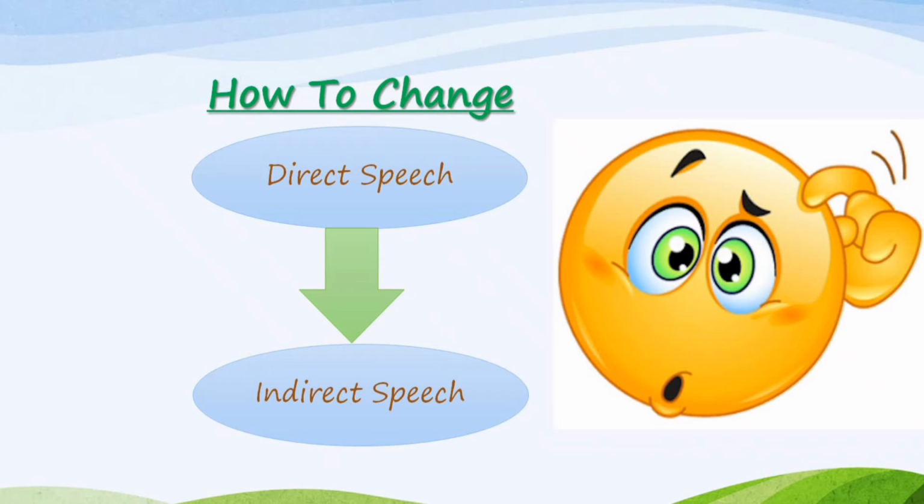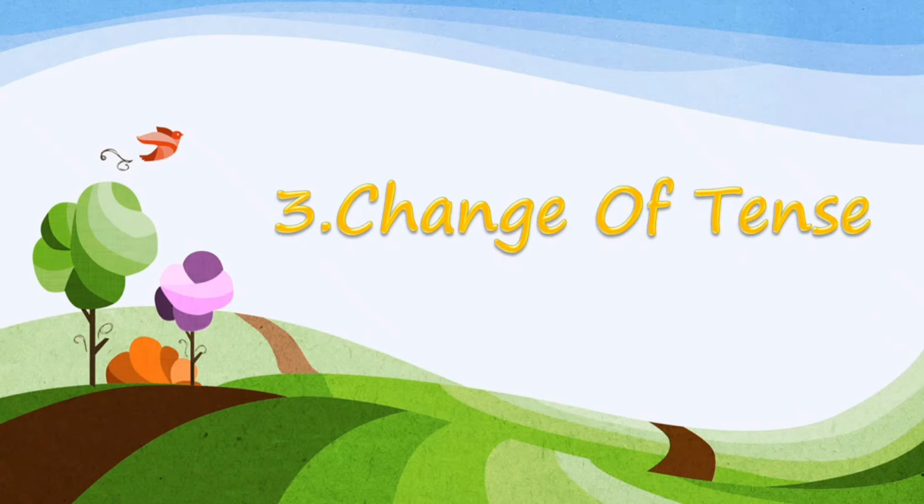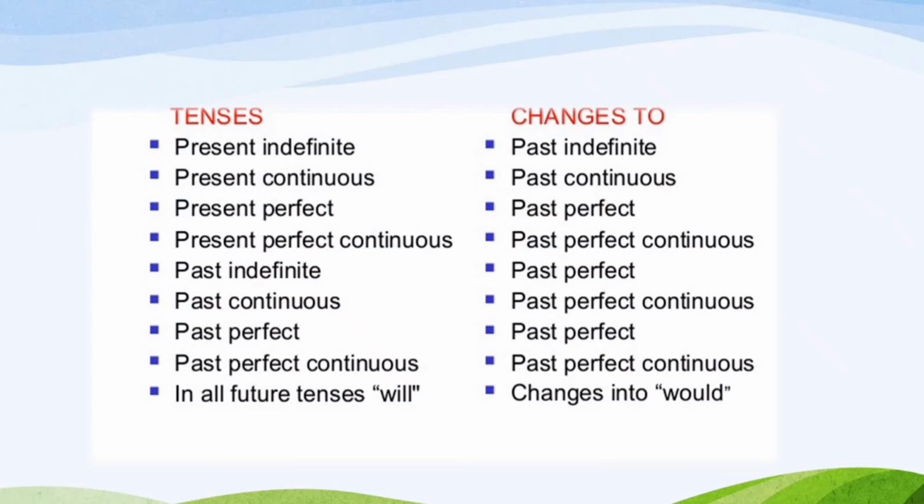Now we will learn how to change direct to indirect speech. And today we are going to learn the third rule of changing direct to indirect speech, which is the change of tense. So all of you know what is meant by tense and how many tenses there are. If you want to learn more, then tell me in the comment box. I will make a separate video for tenses. So the third rule of changing direct to indirect speech is the change of tense.